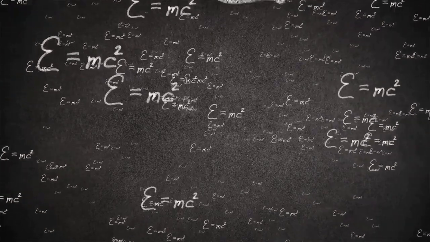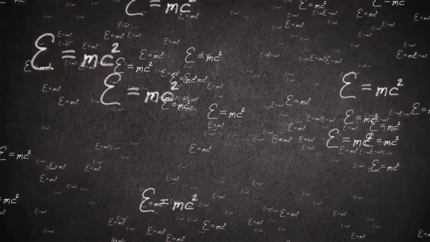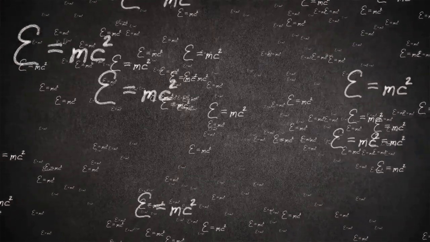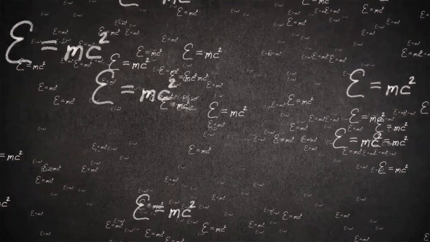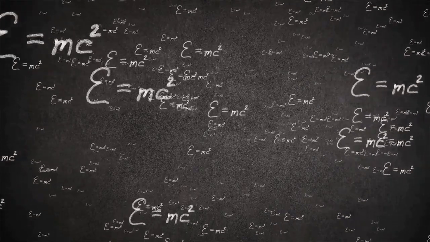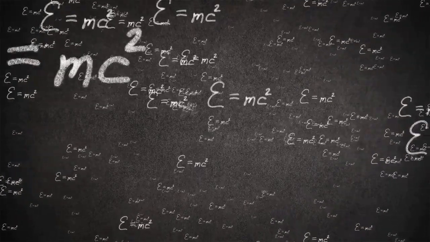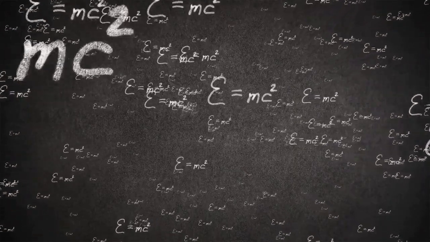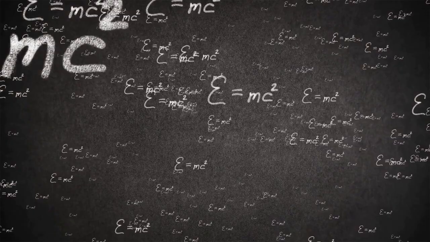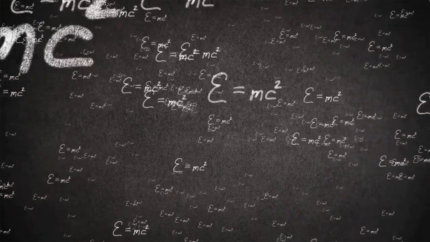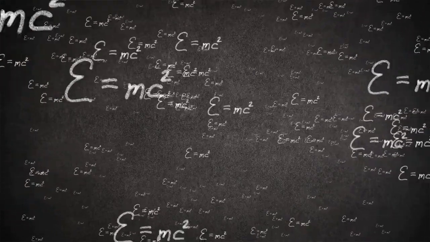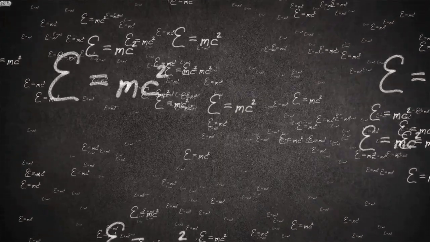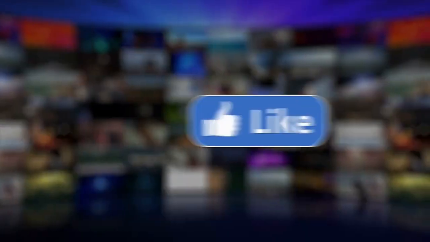Finally, the idea that nothing can travel faster than the speed of light has helped us to understand the behavior of matter and energy in extreme conditions, and has led to many practical applications, including the development of GPS systems. Overall, Einstein's special theory of relativity has transformed our understanding of the universe and has had important implications for both our theoretical understanding and our practical applications. It is a truly remarkable achievement, and it will continue to be an important area of study for many years to come. Thank you for watching.